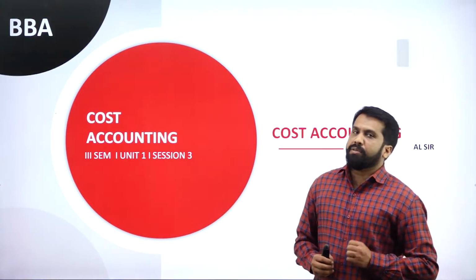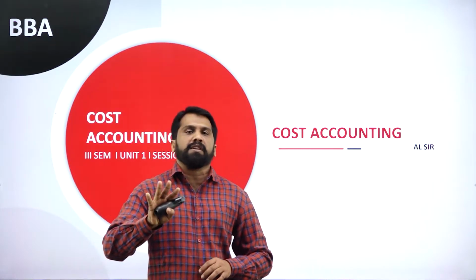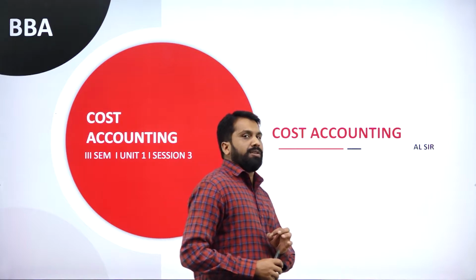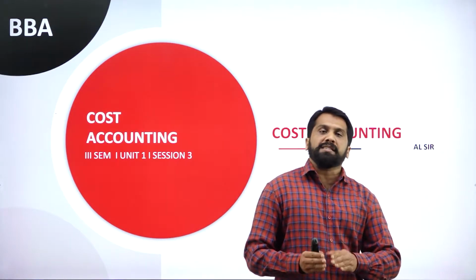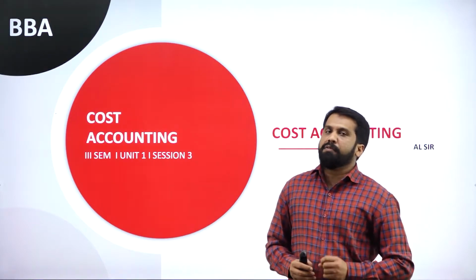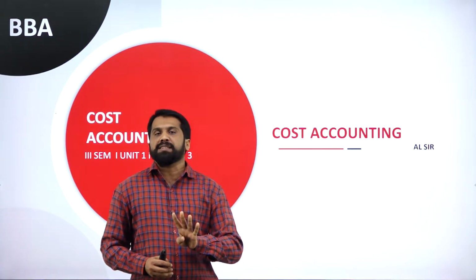Now, as I told you, what is your passing mark? Your passing mark is 40. Out of 40 internals you can score, and your passing mark out of 80 is 24. Out of 80, how much do you have to score? 24. Overall, you have to score 40 for passing.